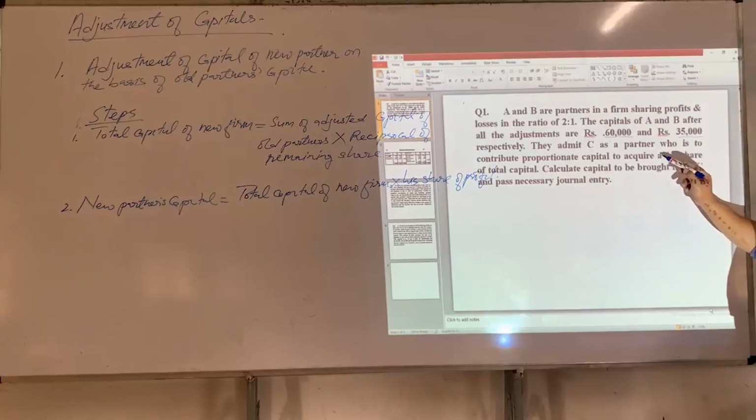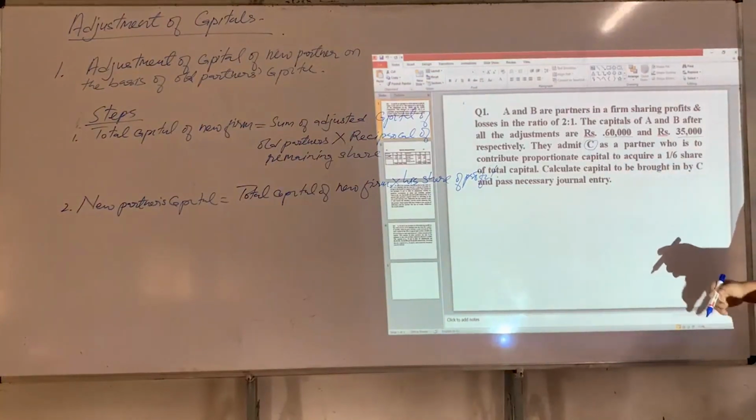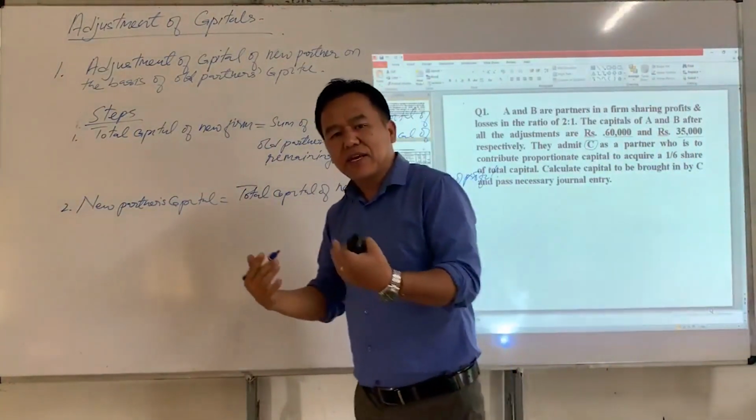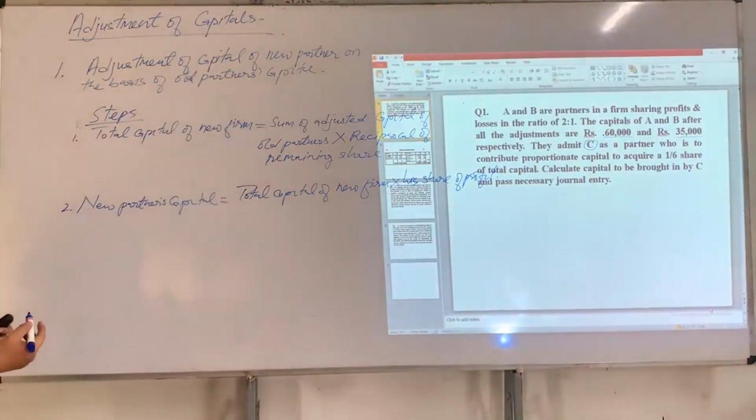So here new partner C's capital is not given in the question. In order to calculate new partner's capital, we have two necessary steps. The first step is to find total capital of new firm.